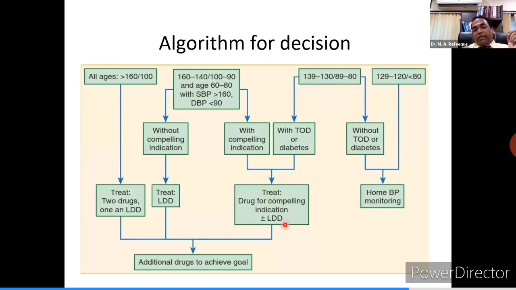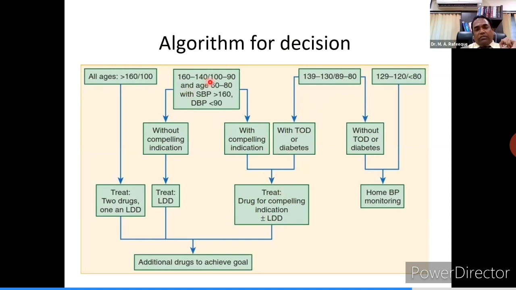JNC 7 recommended low-dose diuretic as initial therapy, but current guidelines have given the option of ARB or ACE inhibitor, or calcium channel blocker or diuretic. Anyone you can choose. In this slide, only low-dose diuretic was shown because it was actually an old slide. Then those individuals with blood pressure of systolic 130 to 139, diastolic 80 to 89, who have target organ damage, as I said, they should be treated.